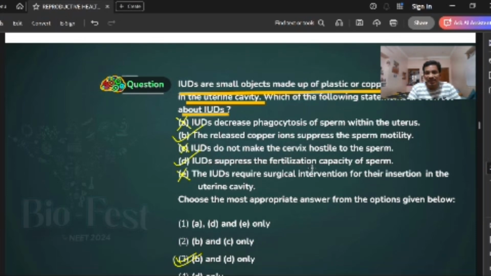IUDs suppress the fertilization capacity of the sperm, right? What does sperm motility mean? If the sperm speed is reduced and they are not vigorously motile, then automatically the fertilization capacity will decrease. This is right. IUDs require surgical intervention for their insertion? No, not like that. This is wrong. Now, what is the answer? B and D only are the answer, right?